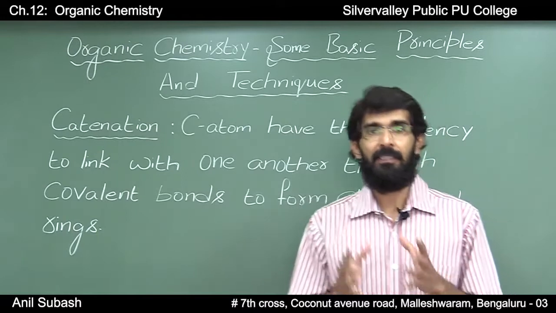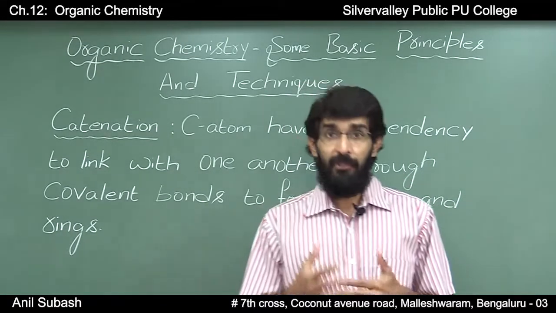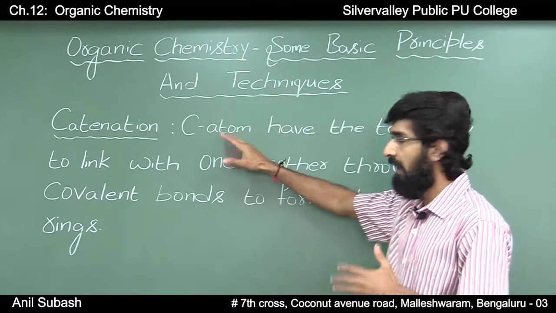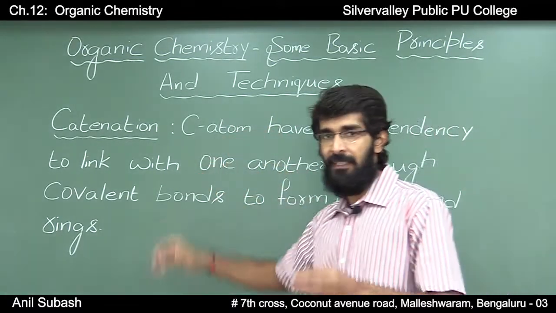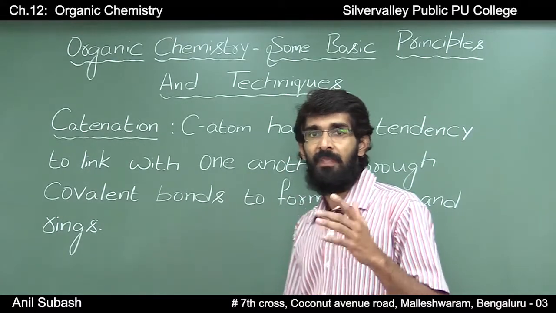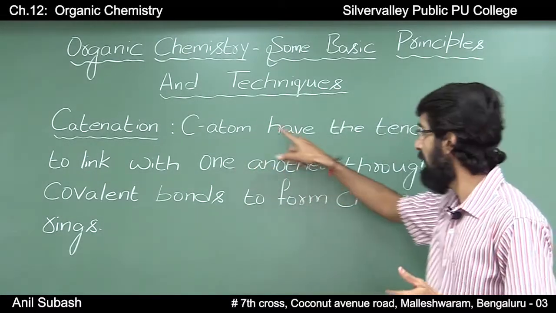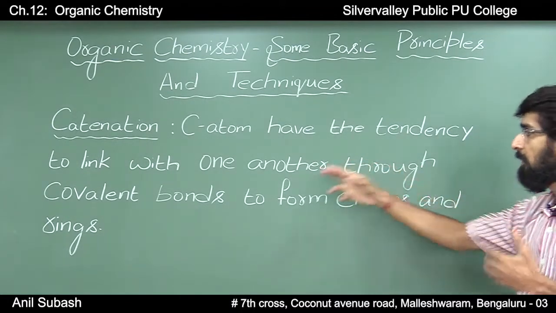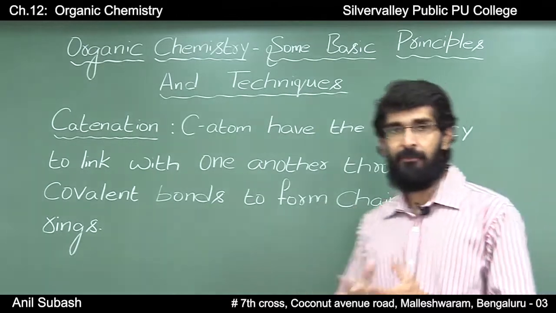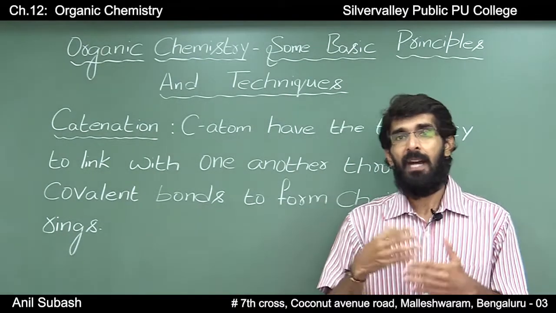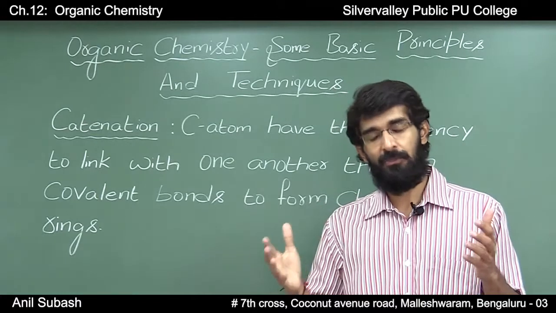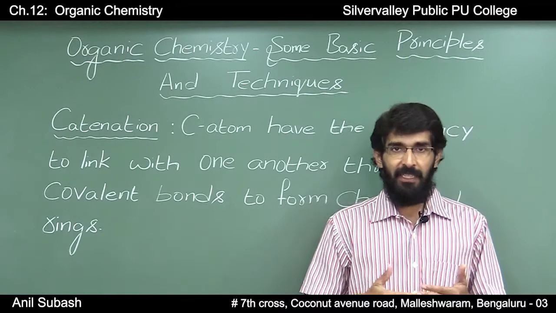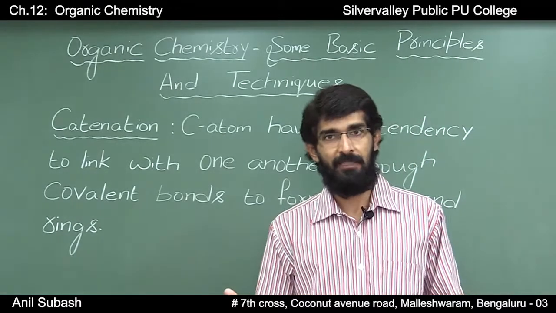The answer is catenation. How do you define catenation? Catenation is a property exhibited by the carbon atom, where carbon atoms have the tendency to link with one another through covalent bonds to form chains and rings. The chain may contain hundreds and thousands of carbon atoms.